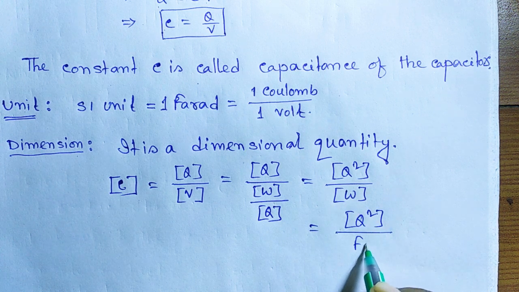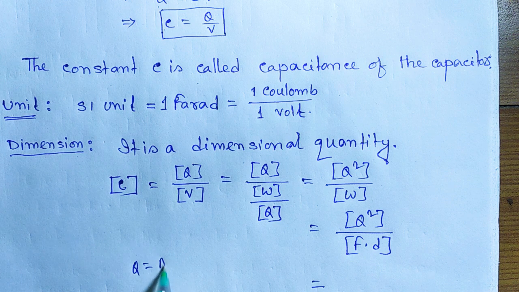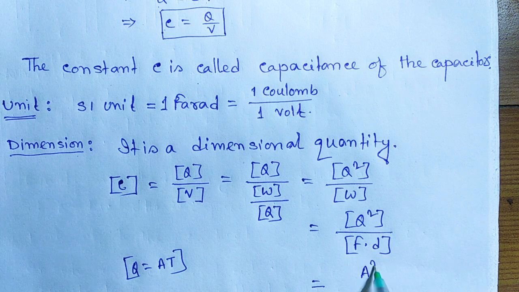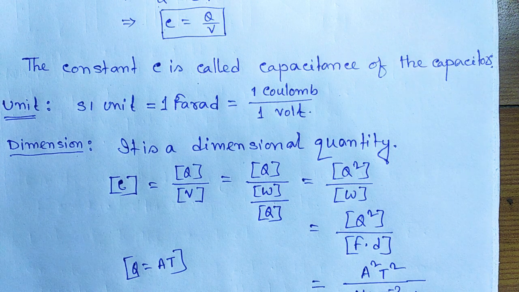Work means force into displacement, and Q is equals to current into time. So it will be A square T square, force is M L T to the power minus 2, distance is L, which gives M inverse L to the power minus 2 T to the power 4 A square. So this is the dimension of capacitance.